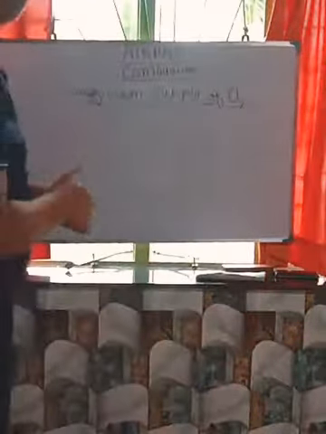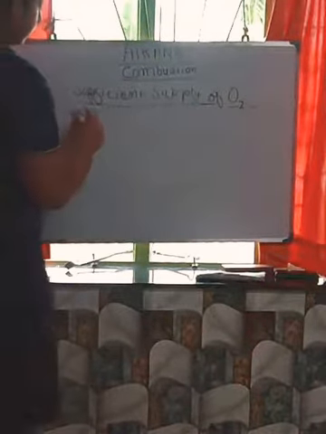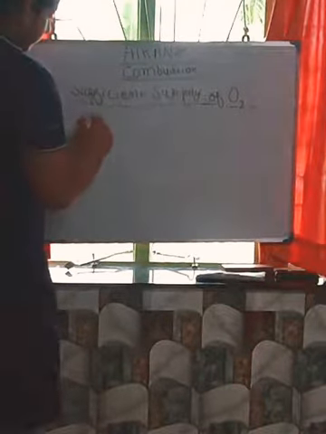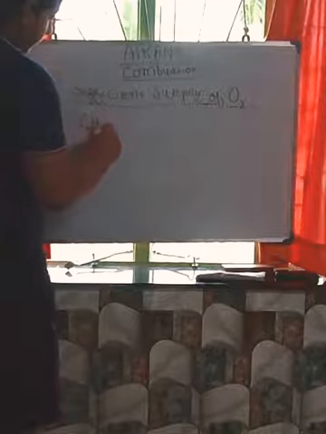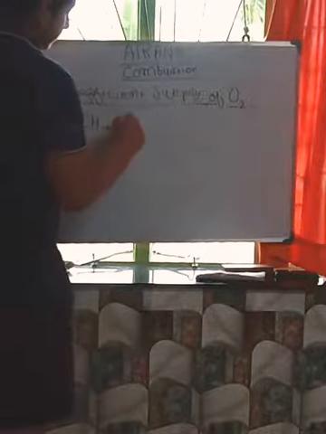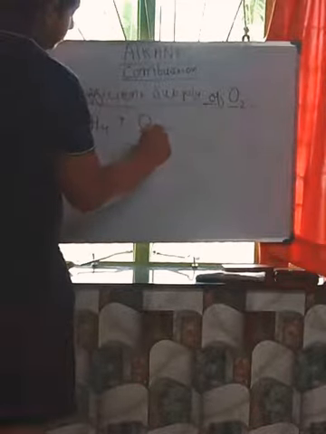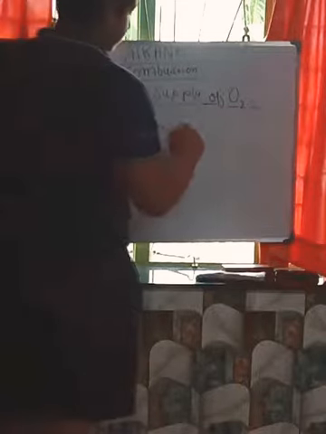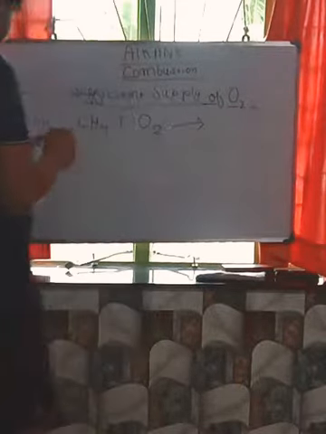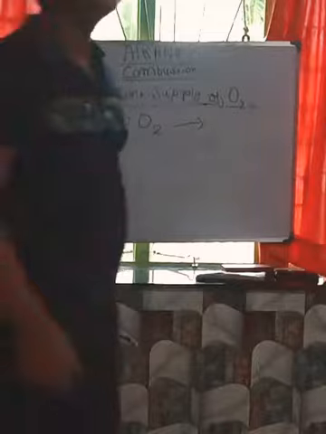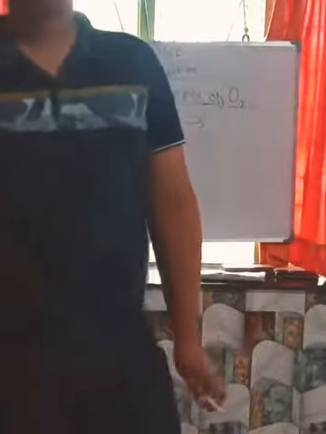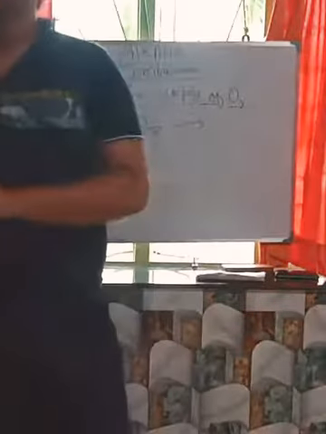The first, methane. The formula was CH4 plus O2 gives out, friends, any alkane plus oxygen will form carbon dioxide and water in a sufficient supply.